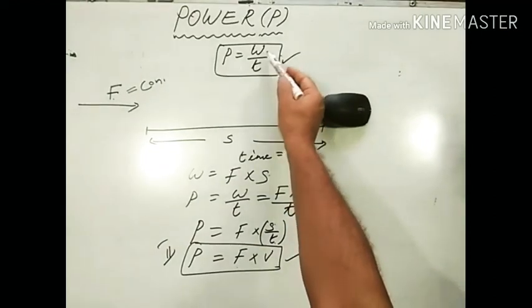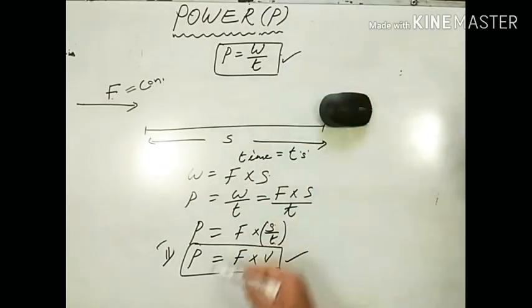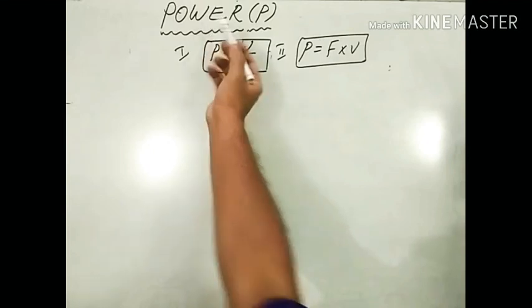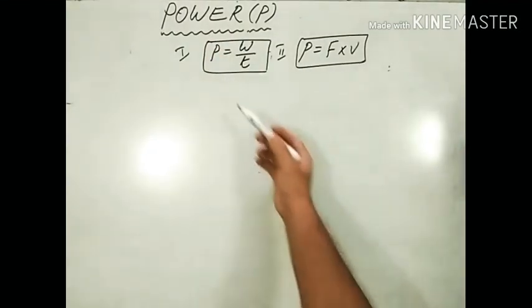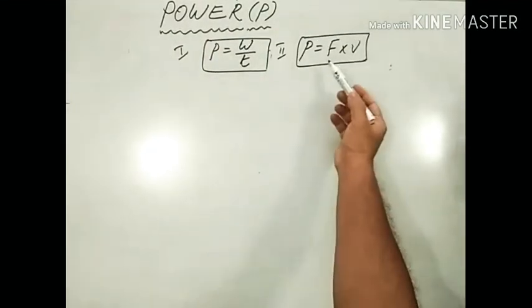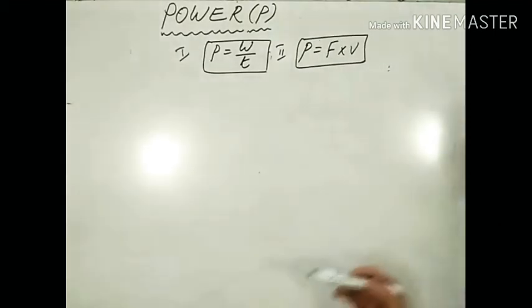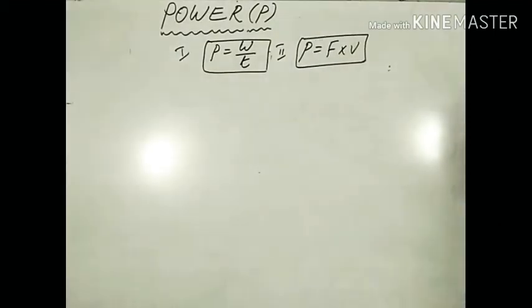Remember, power is equal to rate of doing work, W by T, and power is equal to force into velocity. Is it clear? Okay. So we have defined and expressed an important physical quantity, that is power, using mathematical formulas. Please remember all these basic formulas, very important for solving numericals.